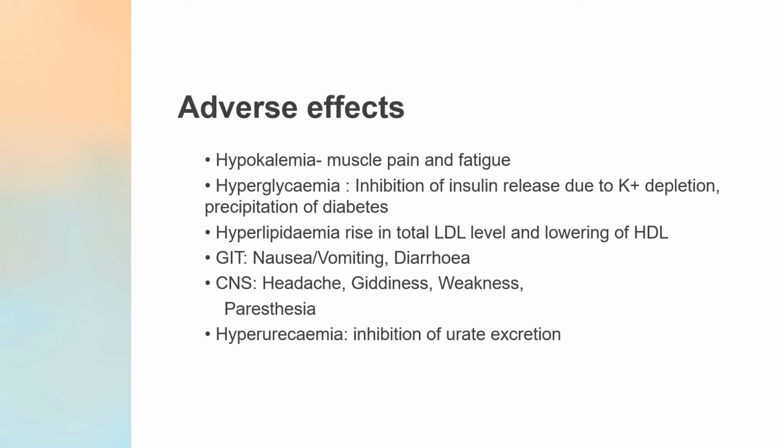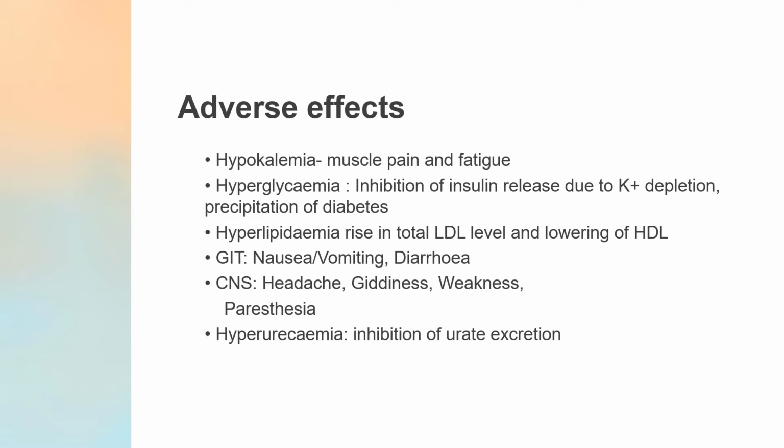Now, what are the adverse effects of diuretics? Basically, there is hypokalemia, because a lot of potassium is lost in the urine, which will lead to muscle pain and fatigue. Then there is hyperglycemia, with inhibition of insulin release due to potassium depletion, and there is precipitation of diabetes. There is hyperlipidemia.